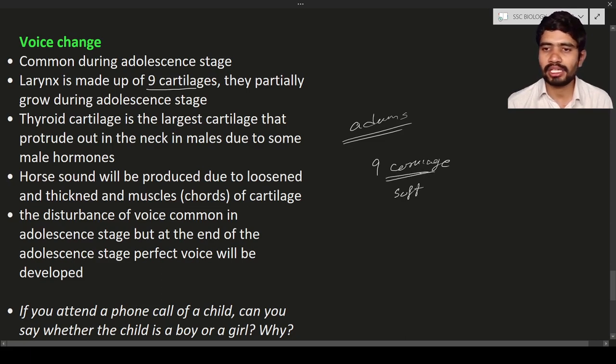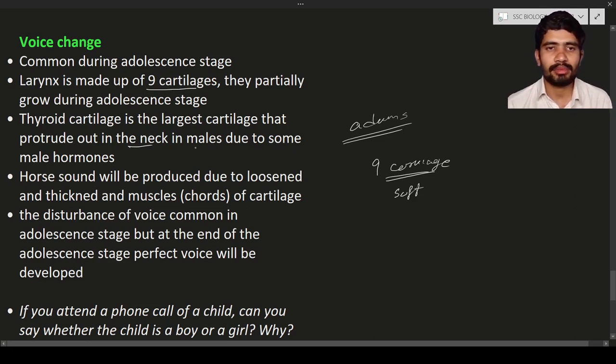Your ear and also your nose are made up of cartilages only. If you bend or touch your ears, they are soft. Why? Because the ear and nose are made up of cartilage. So they protrude out in the neck. As a result, it appears as a protrusion in males, an extension of the cartilages in the larynx, known as Adam's apple.